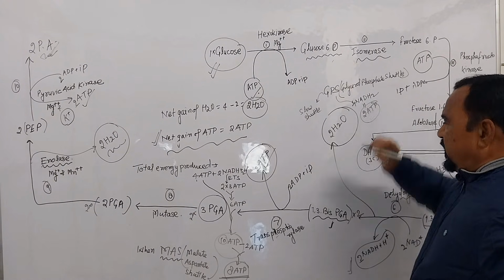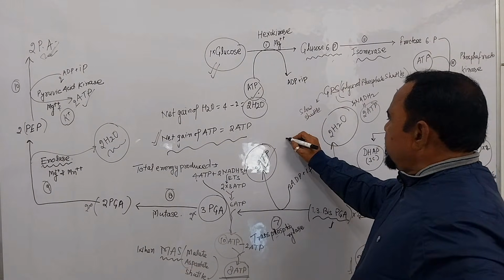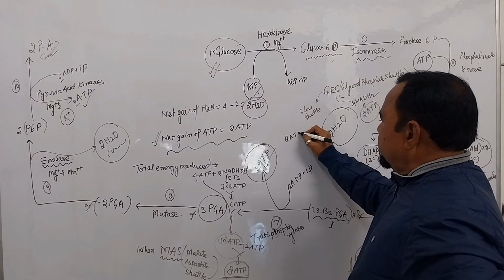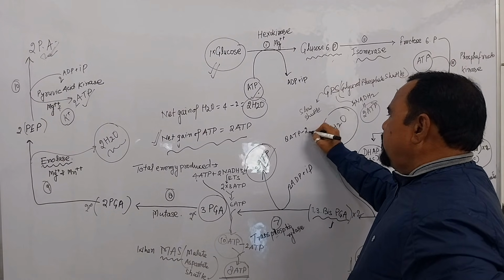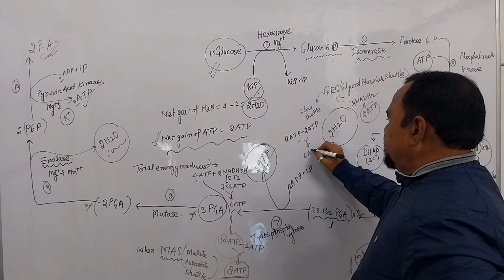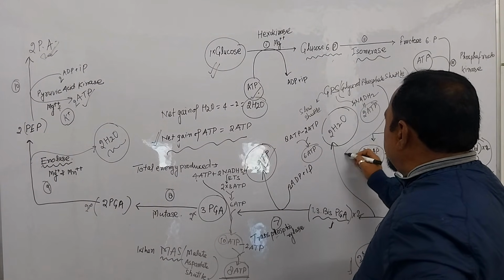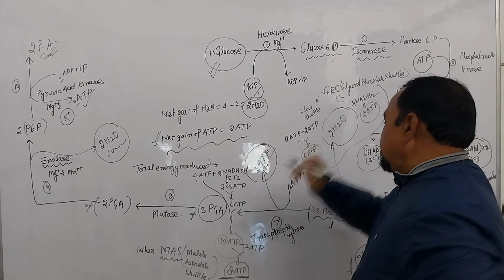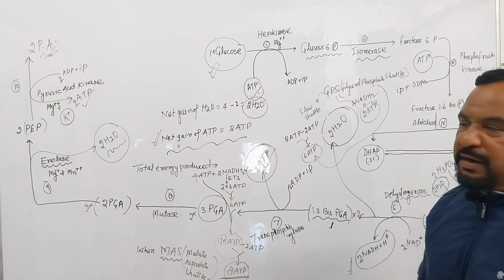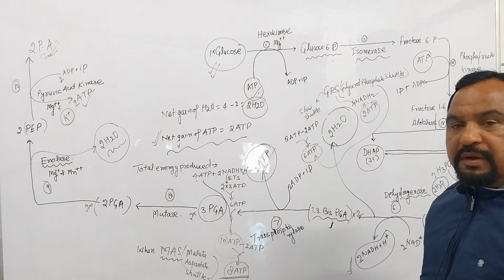Okay? It means total energy 8 ATP minus 2 ATP, that is 6 ATP. When the glycerol phosphate shuttle activates, then 6 ATP is the net gain of ATP produced during glycolysis.